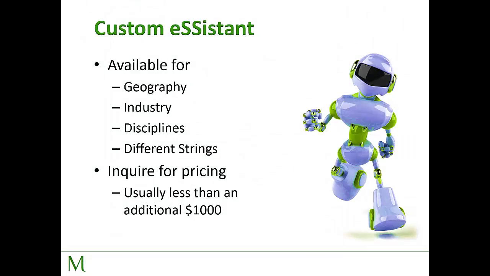There are certainly changes that you can get. Maybe you've decided that you are only going to look ever for candidates in Tucson and you want me to develop your assistant to be very geographically centered. Or perhaps you want a different icon for your eSSistant, or you just want a few different strings. Any of those things are possible. All you need to do is reach out to Jason directly. Here's his email address. And let him know that you'd like some customization. He can walk you through the process of what is required and give you an idea of what the associated cost is. It's usually less than $1,000.